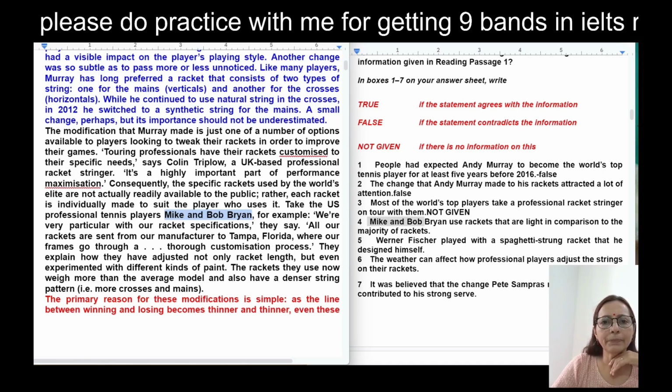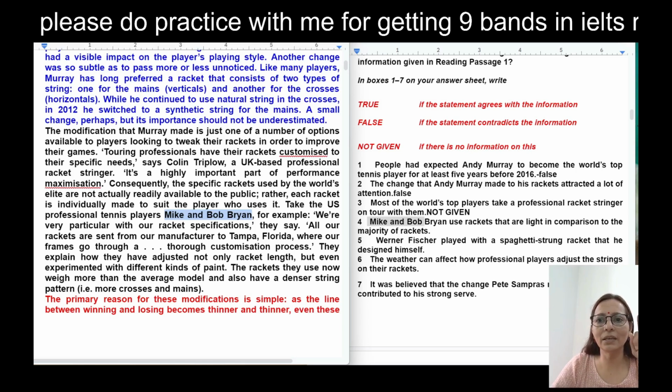So here, take the US professional tennis players Mike and Bob Bryan, for example. We are very particular with our racket specification. They say, all our rackets are sent from our manufacturer to Tampa, Florida, where our frames go through a thorough customization process. They explain how they have adjusted not only racket length but even experimented with different kinds of paint. The rackets they use now weigh more than the average model.